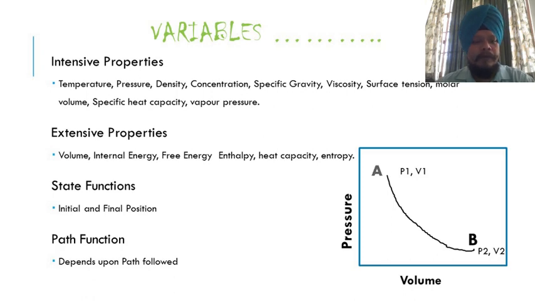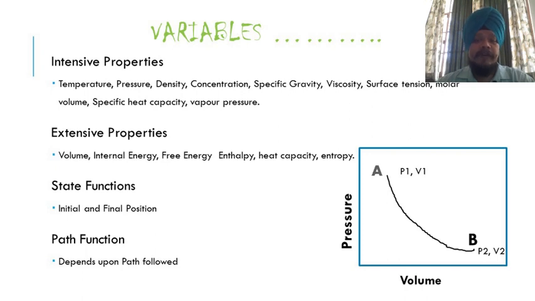So what about extensive properties? Extensive properties are, for example, volume, internal energy, free energy, which is related to energy. Next is a state function. Look at the figure. A state function is a function which depends upon the initial and final state. For example, A is the initial state and B is the final state. The function, the energy, that depends upon the initial and final state is known as a state function. And the function which depends upon the path followed, that means A to B is one way to reach B.